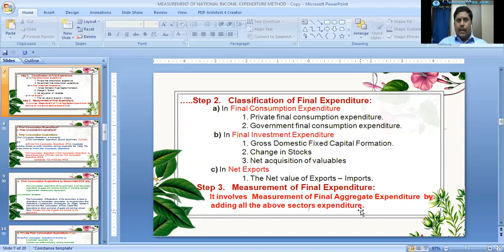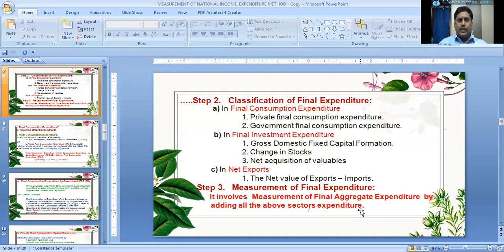In final investment expenditure, there are 3 components: gross domestic fixed capital formation, change in stocks, and net acquisition of valuables. And in net exports, the value of exports minus imports will be equal to net exports.